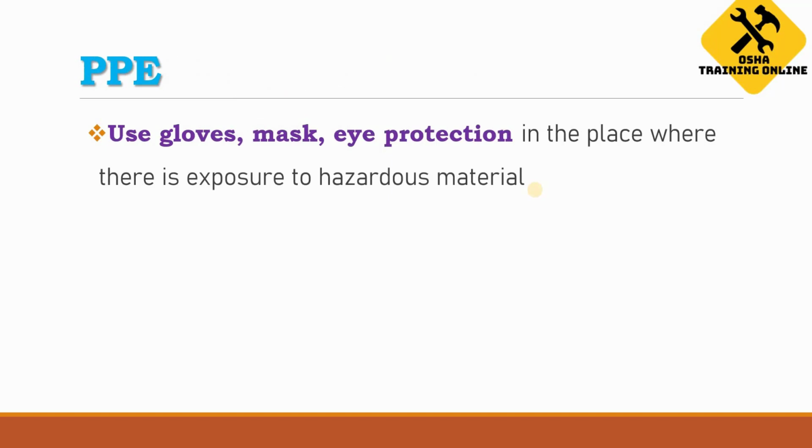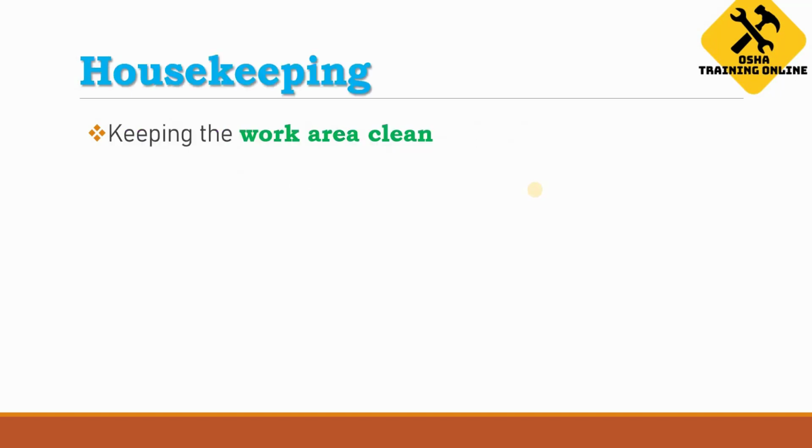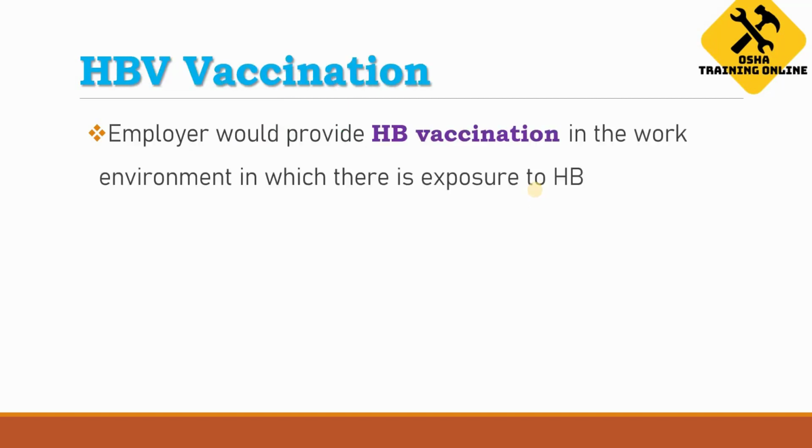The second resort is personal protective equipment, or PPE. Use gloves, mask, and eye protection in the place where there is exposure to hazardous material. Housekeeping is also really important. Keeping the work area clean is called housekeeping. If the workers are working in a certain area, the area has to be cleaned, and this is called housekeeping. Next is HBV, or hepatitis B vaccination.